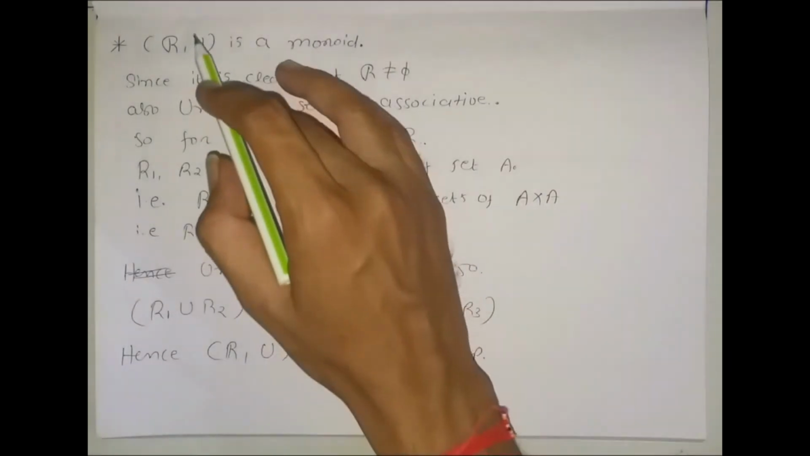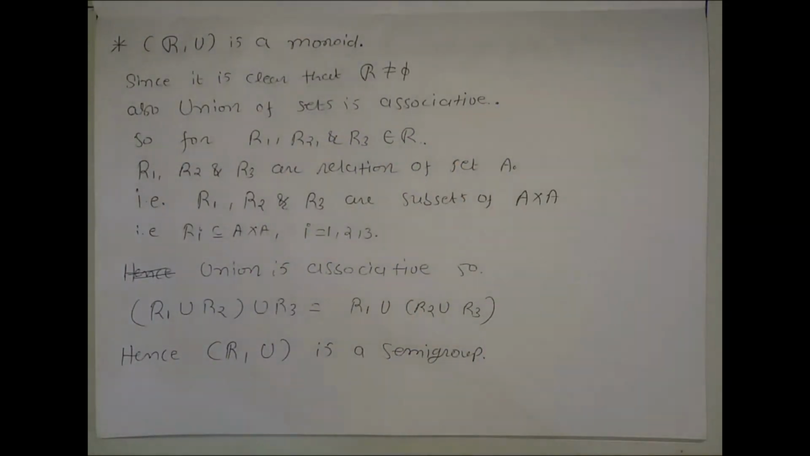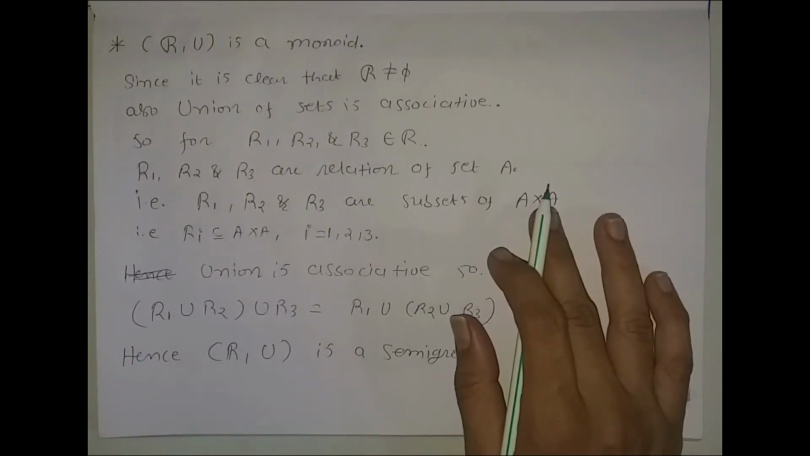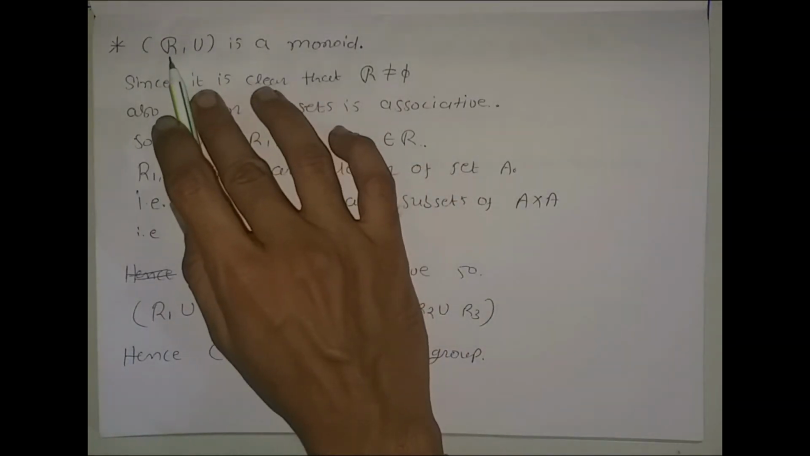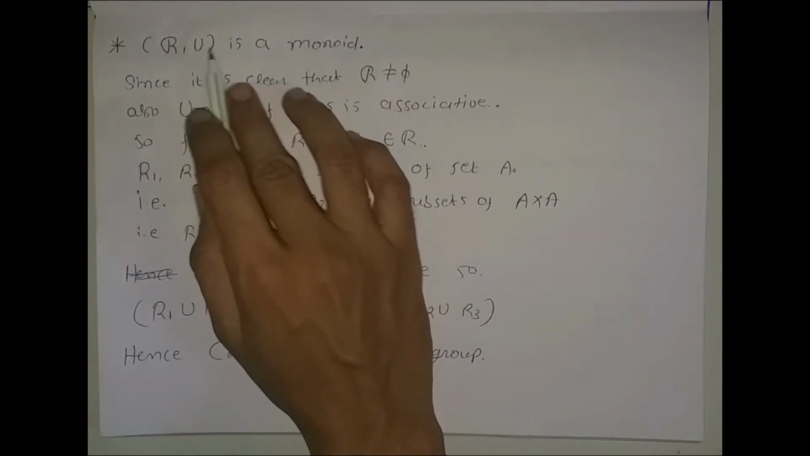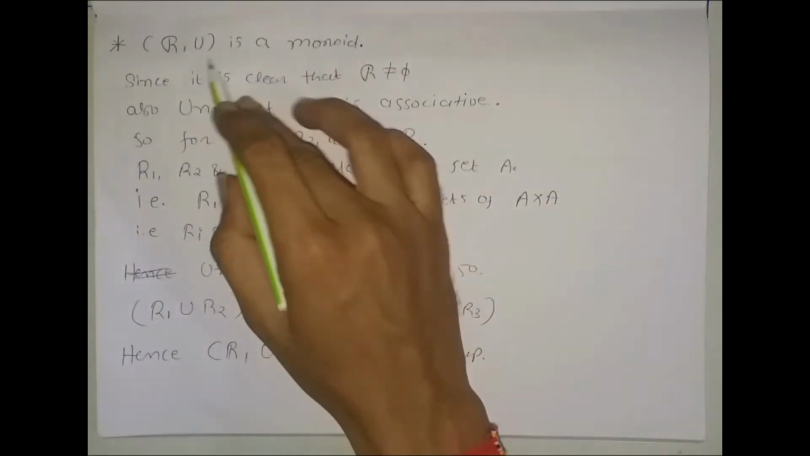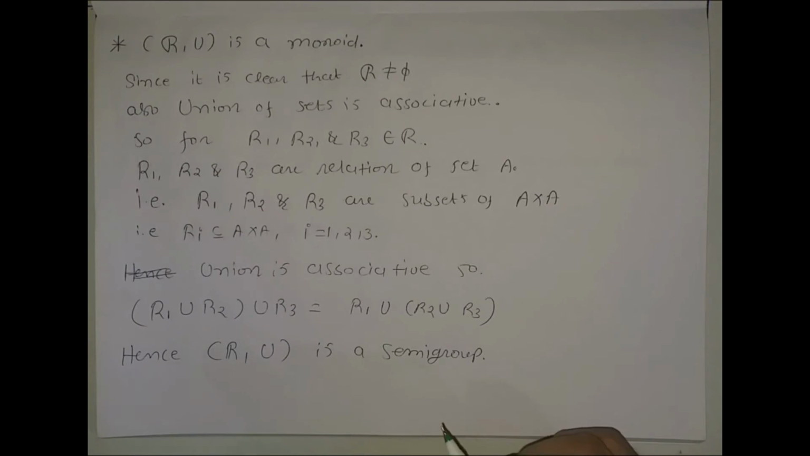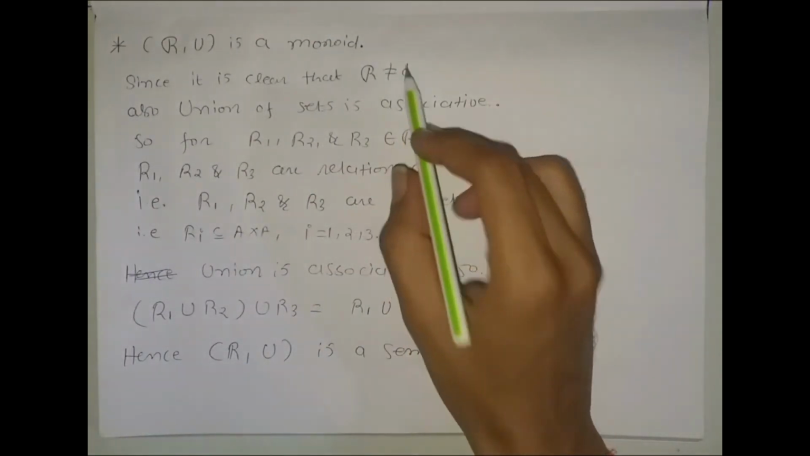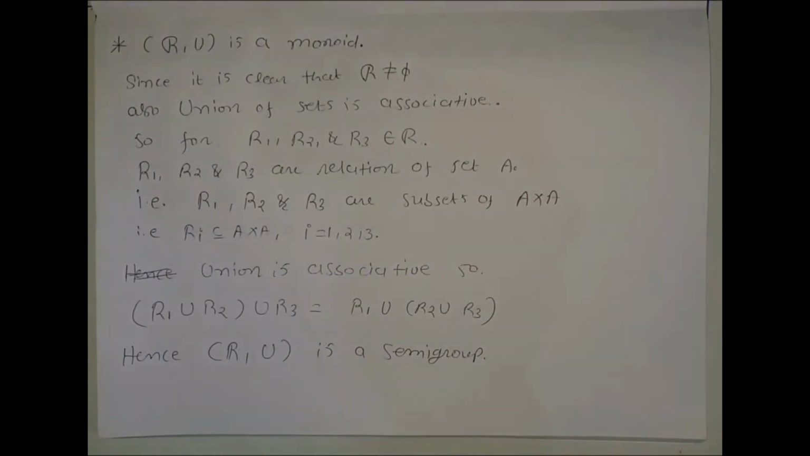So here we have considered the binary operation union. We can use union as the binary operation because a relation is nothing but a set. So script R with the binary operation union is a monoid. Our aim is to show this. Since it is clear that script R is a non-empty set, that is our first aim.